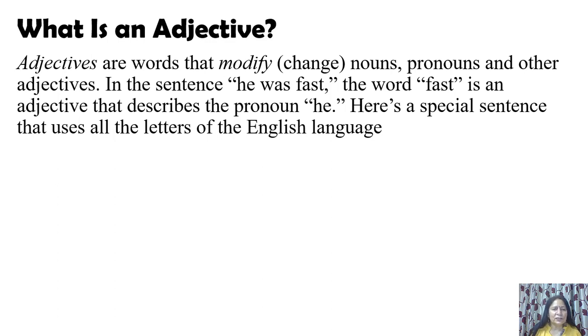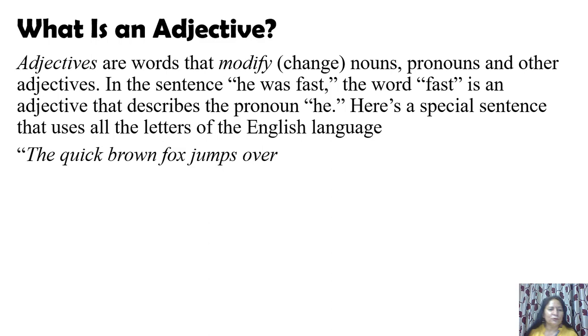Now here is a special sentence that uses all the letters of the English language. All 26 letters of the English language you will find in this sentence. The quick brown fox jumps over the lazy dog. Find out the adjectives here. Quick. The is also an adjective. The, quick, brown. Brown is also an adjective. Fox is a noun.